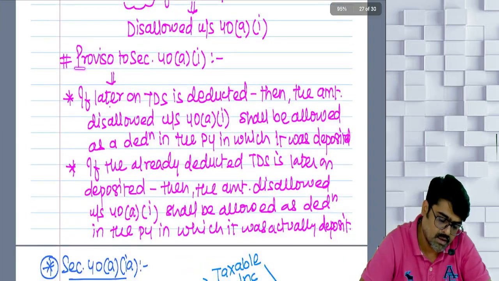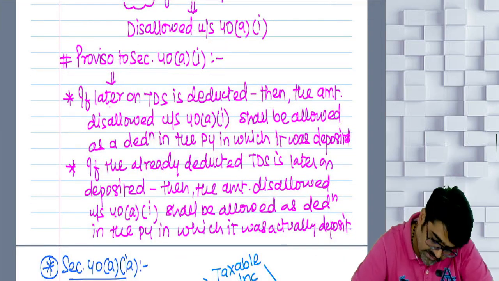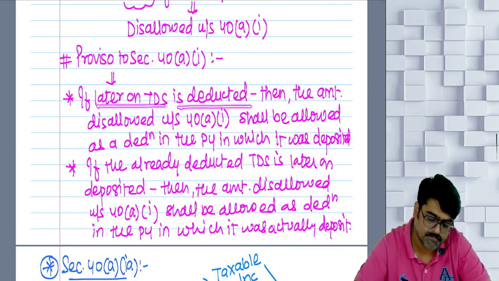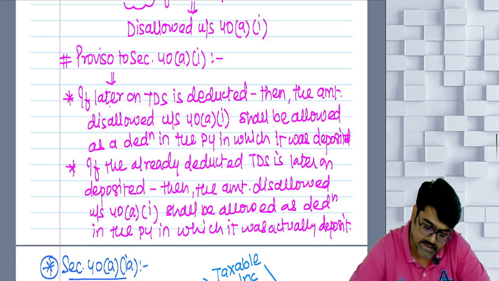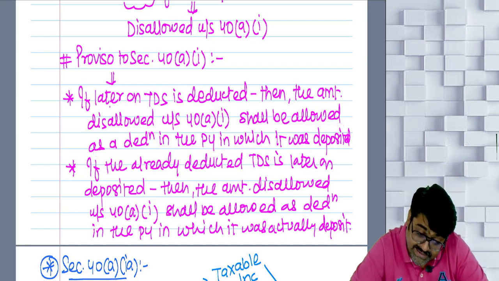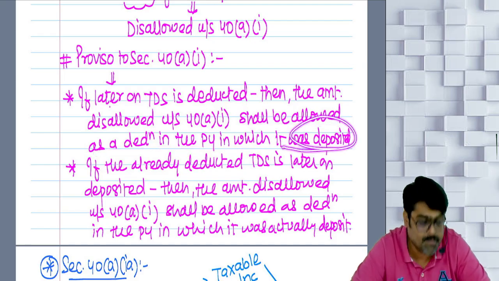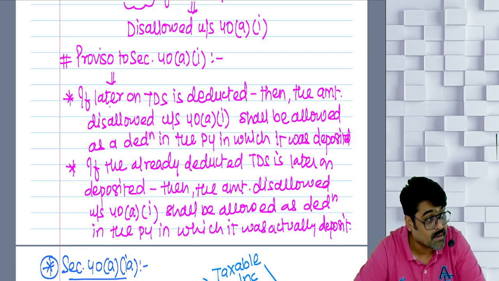This is given in the proviso to section 40A(i), which says that if TDS is later on deducted and deposited, then the amount disallowed under section 40A(i) shall be allowed as a deduction in the previous year in which it was deducted and deposited. Not in the year of tax deduction; tax deduction alone is not sufficient.